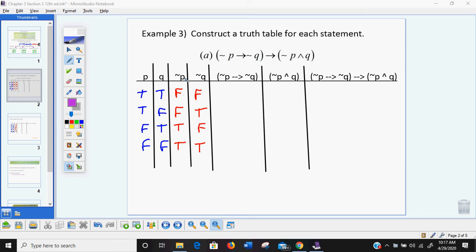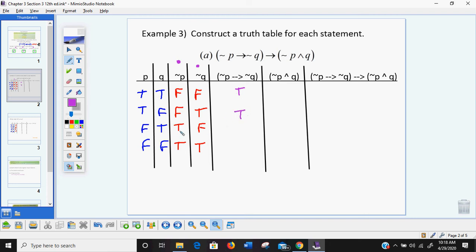Okay, so let's see. I'm looking at not P and not Q. Now you guys, this time the order you look at them in matters. You have to look at the not P first, then the not Q. With and or or, it doesn't matter what order you look at. But with an if-then, a conditional statement, it matters. So if I start with a false, it's going to be true. It doesn't matter. Okay. Second row, if I start with a false, it's going to be true.